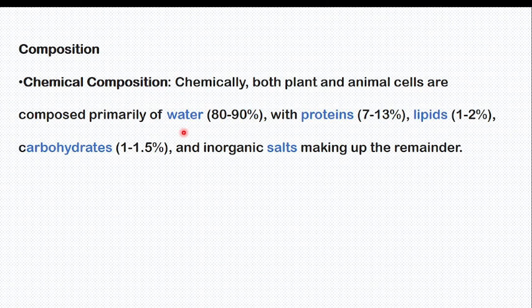I will teach you osmosis later on, teaching you about the role of water in metabolism. So also protein, lipid, carbohydrate, and also inorganic salts. Those are also the chemical composition of the cell. But in your head, remember that water is predominant. It means the highest amount in the composition of the cell is water. Keep that in your head.